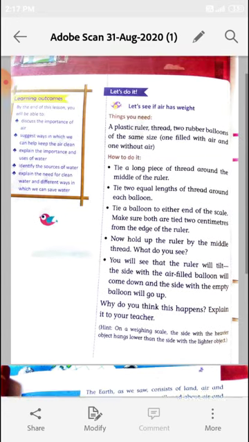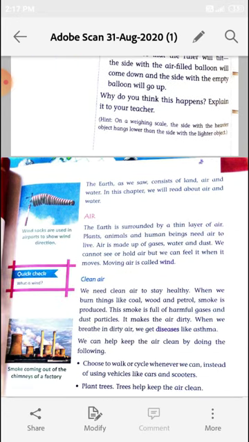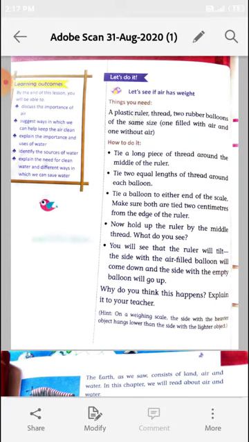Okay, firstly you read this chapter line by line and solve all exercises of this lesson. Okay, there are some activities given for you. Firstly, you read them carefully and collect all the things that are given here and try to do it. Okay?